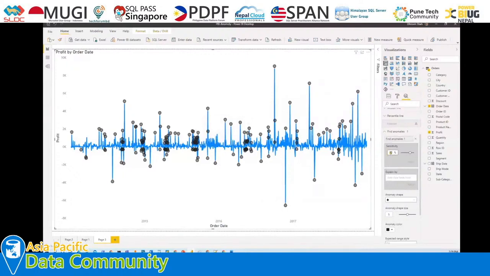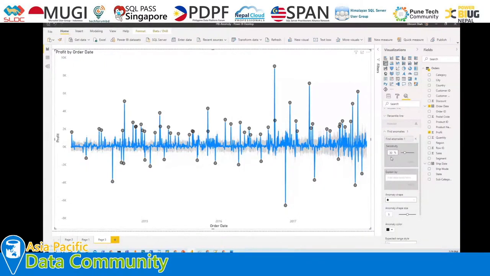Now I do not want to make any small change. I do not want to detect any minor pieces from my data. I want to have sudden or drastic change in my data. So let me just decrease the sensitivity to around 30%. So you can see that the data points have decreased. Now it is only showing the points which have sudden or unexpected change from my data. So we just need to play with the sensitivity column here.